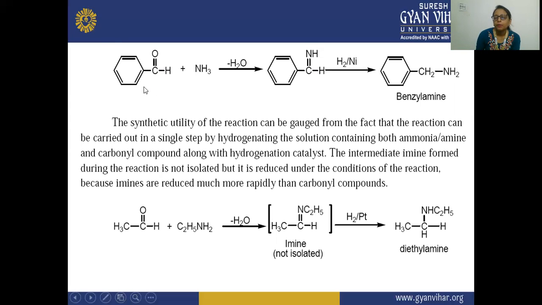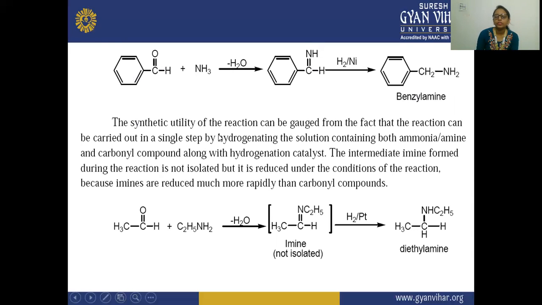The carbonyl compounds are reduced less rapidly. That is why firstly they are converted to these imines, which are much more rapidly reduced, and these are reduced to form your amines.